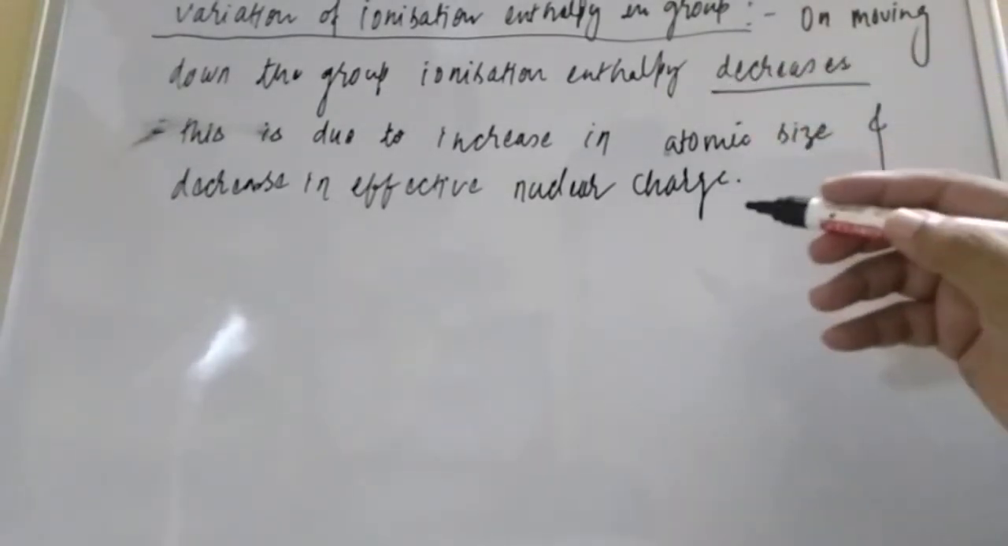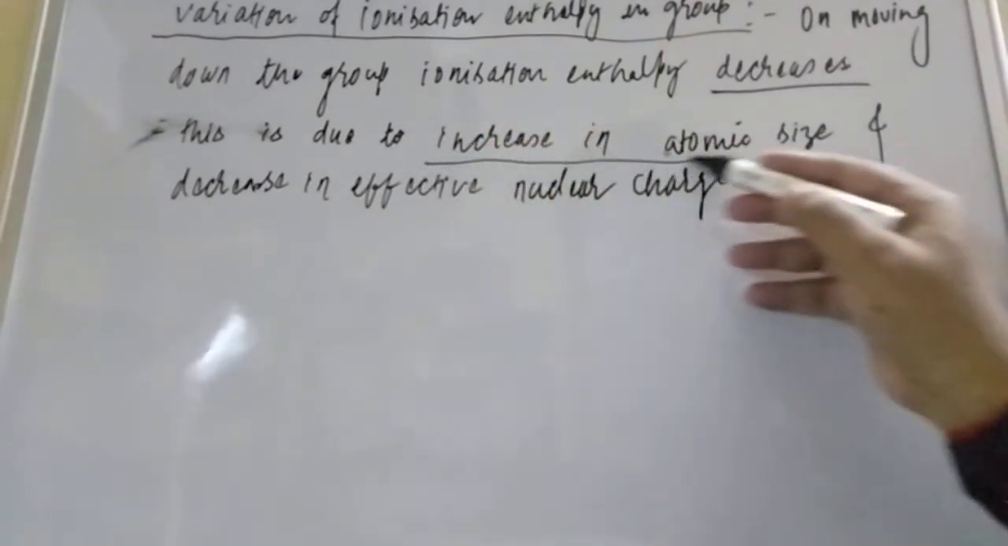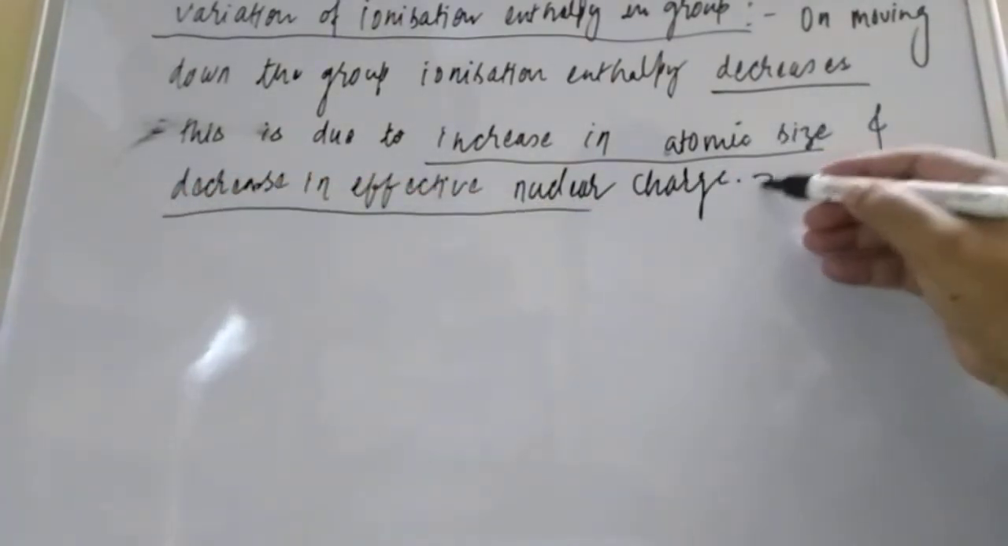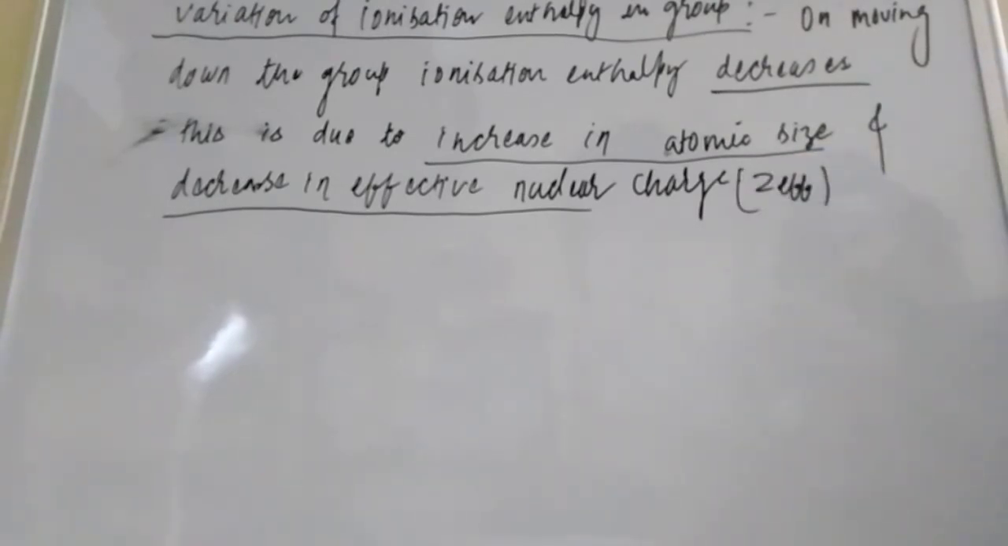And for that I am giving two reasons. What reasons am I giving, student? That is increase in atomic size and decrease in effective nuclear charge. Effective nuclear charge means, student, Z effective. Try to understand that properly.